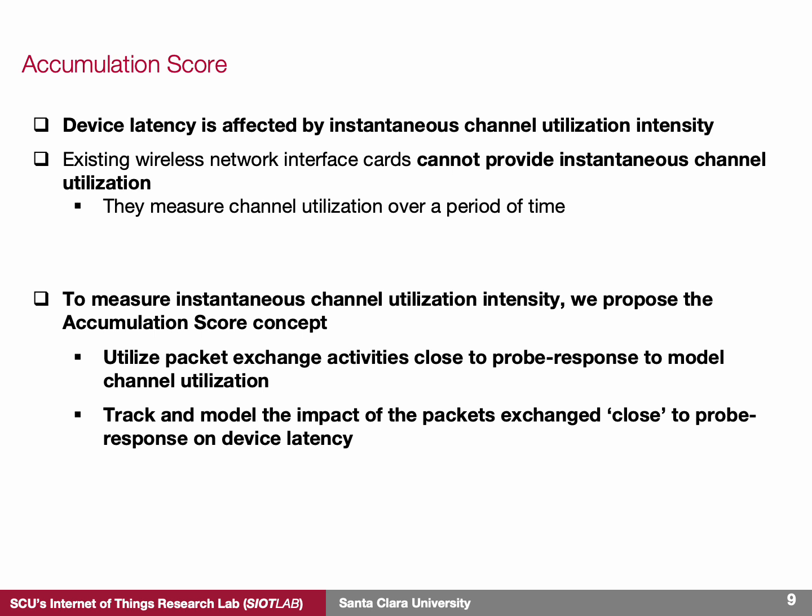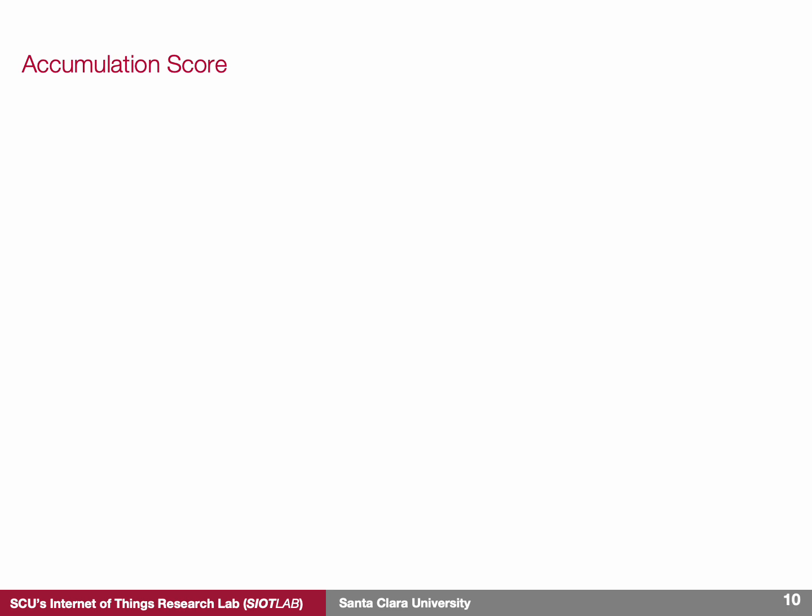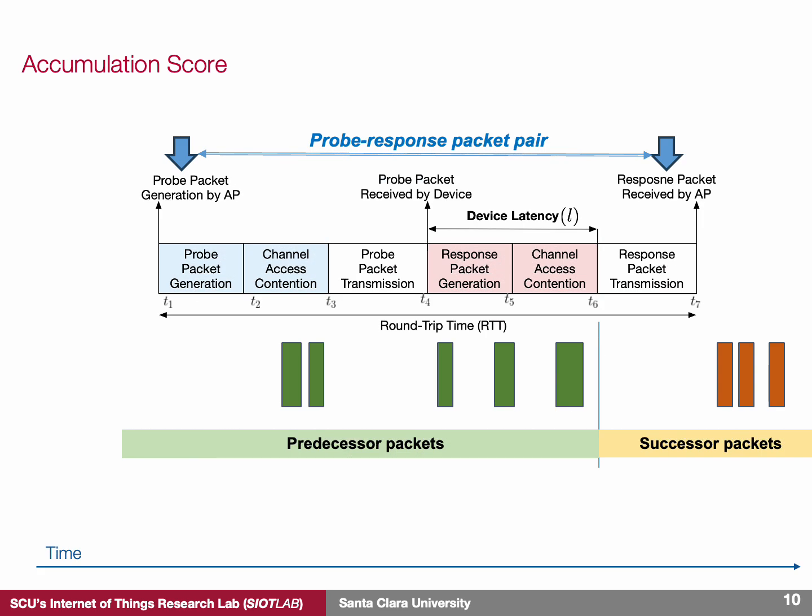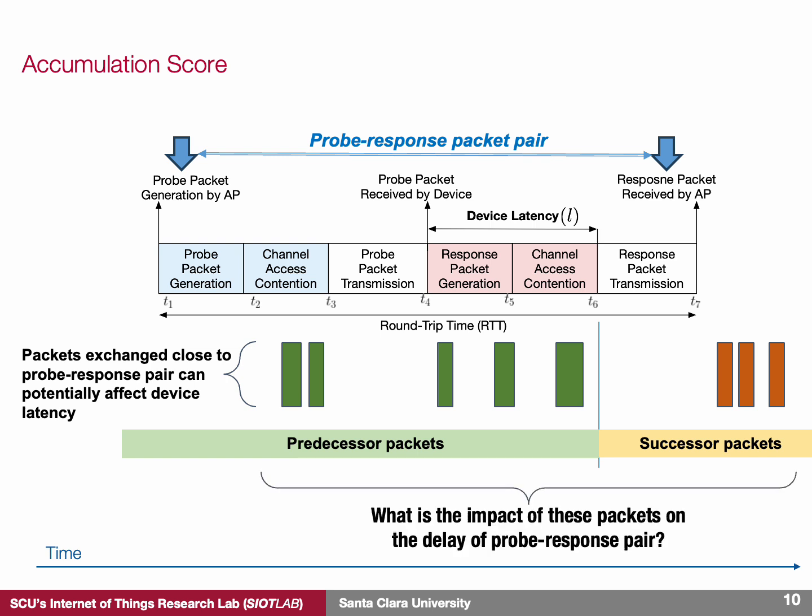The basic idea is to measure how packets exchanged close to the probe and response packets impact device latency. As this figure illustrates, we need to assess how the packets exchanged around the probe and response packet pair impact device latency. We categorize the packets sent before the response packet transmission as predecessor packets, shown in green. Similarly, the packets sent after the response packet are referred to as successor packets, shown in orange. Here, our main objective is to quantify the impact of these predecessor and successor packets on device latency.